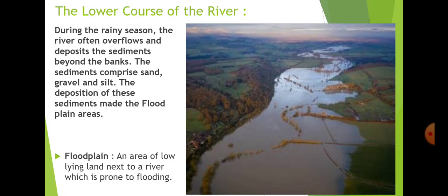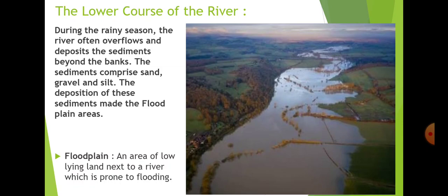The first question that I have to ask: have you ever heard the name of flood plain? It means the area that is covered by the flood, that is known as the flood plain. You might have read that you people belong to floodplain areas, because here in our areas the river gets flooded because of the rain and excess water. When the river gets flooded, deposition and erosion work is still done by the rivers during the flood season.